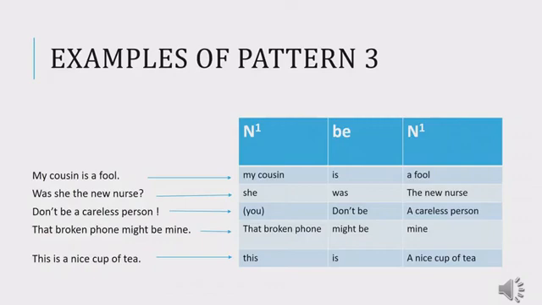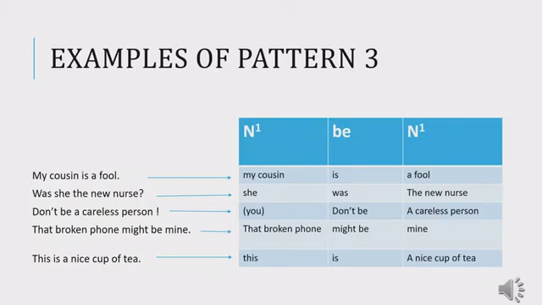This sentence belongs to pattern number 3 because we have N1, B, N1. She is N1. Was is B. And the new nurse is N1. Because she and the new nurse refer to the same person. We are talking about the same person. That is why we have N1, B, N1. And the pattern of this sentence is pattern number 3.